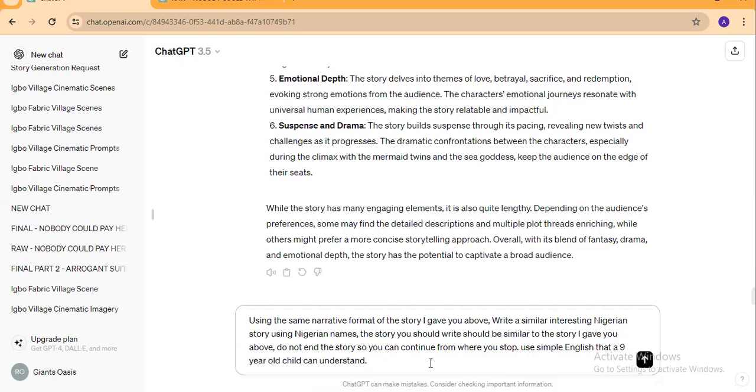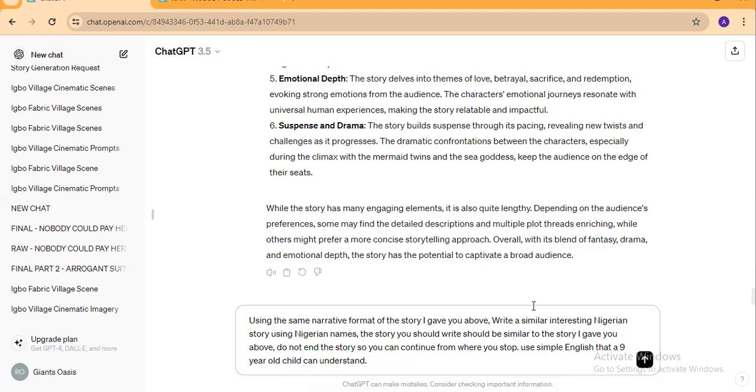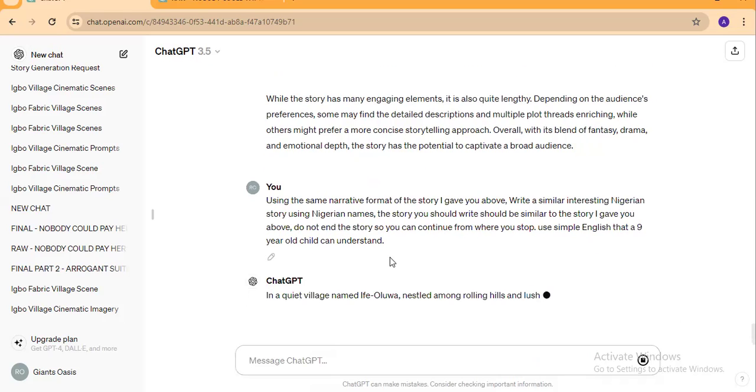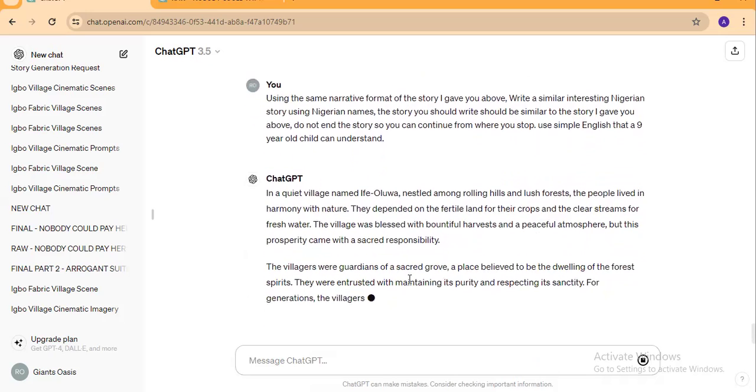Do not end the story so you can continue from where you stop. The reason for this is so that ChatGPT is not going to just summarize or conclude the story after writing a few words. Remember, ChatGPT cannot write up to 1,000 words at the same point in time. So you have to make it understand that you would like to continue this story. So see what I mean? You say, okay, use simple English that a 9-year-old can understand. So let me show you guys. You click on send, and it starts off this way. It has started creating a story for us.